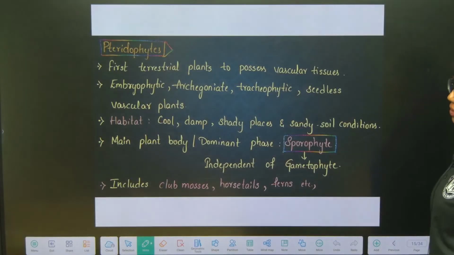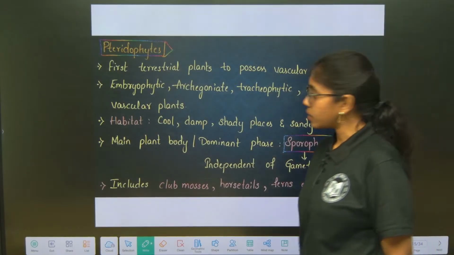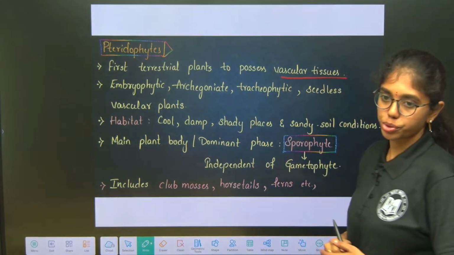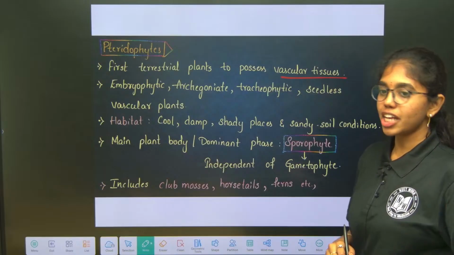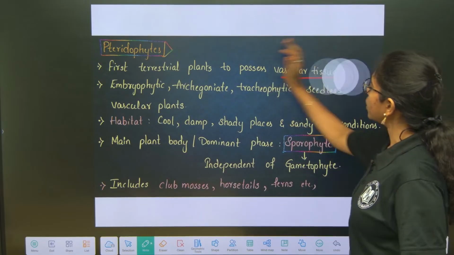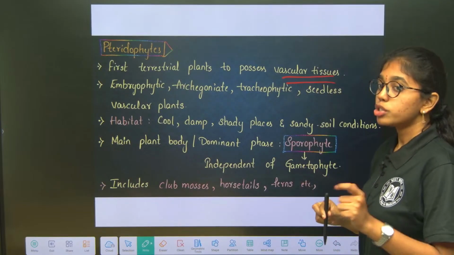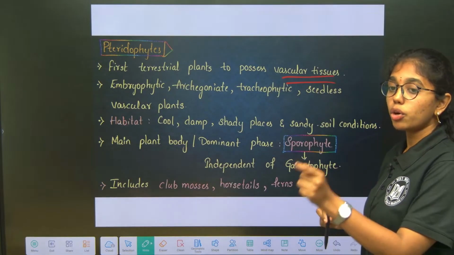Next is pteridophytes. Pteridophytes can be addressed as first terrestrial plants to possess vascular tissues. Non-vascular cryptogams are bryophytes, but these are the first terrestrial vascular cryptogams which have tracheates in them. So, you can say first tracheophytes.